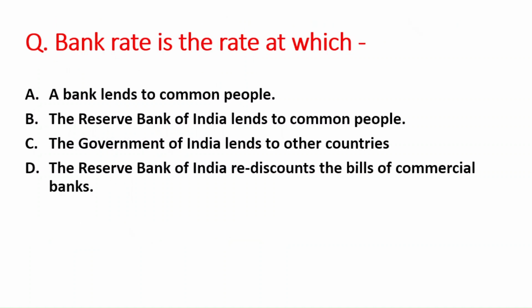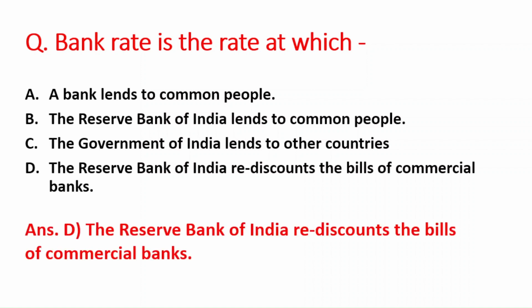Next question is, the bank rate is the rate at which: A option is a bank lends to common people, B is the Reserve Bank of India lends to common people, C option is the Government of India lends to other countries, and D option is the Reserve Bank of India rediscounts the bills of commercial banks. So the bank rate is the rate at which the Reserve Bank of India rediscounts the bills of commercial banks. Option D is the right answer.